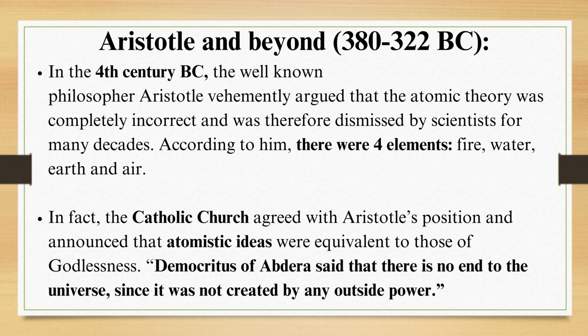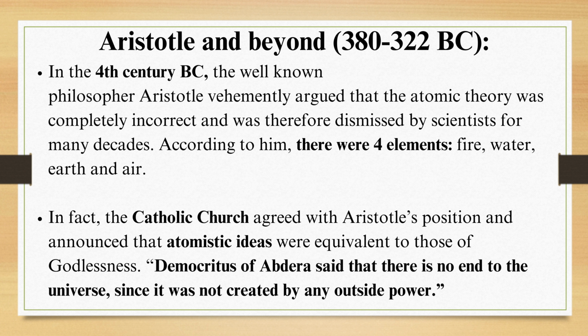According to him, there were 4 elements: fire, water, earth, and air. In fact, the Catholic Church agreed with the Aristotle position and announced that atomistic ideas were equivalent to those of godlessness.